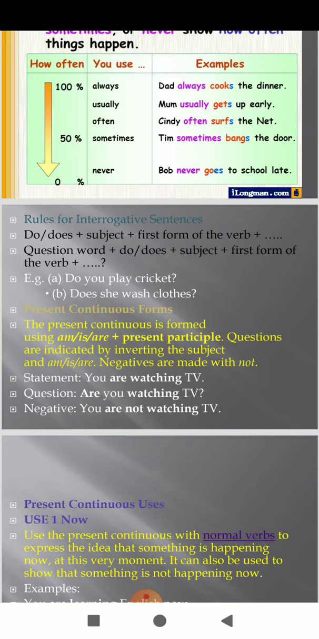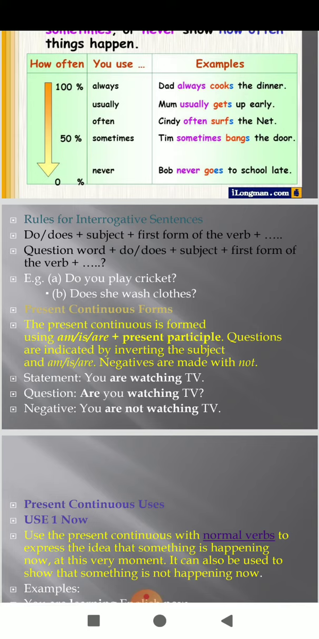Okay, if we will see affirmative sentences, students. Affirmative sentences, singular subject. What will be the structure? The structure will be: singular subject plus first form of the verb plus s/es. With a plural subject, we use the first form of the verb as it is. For example, they play cricket in the ground. She cooks food in the evening.